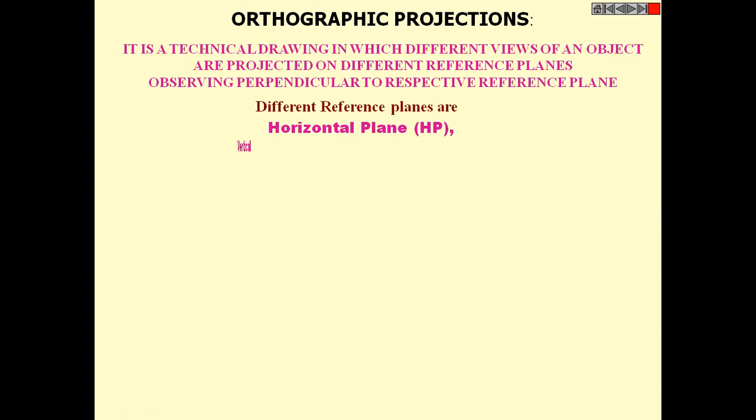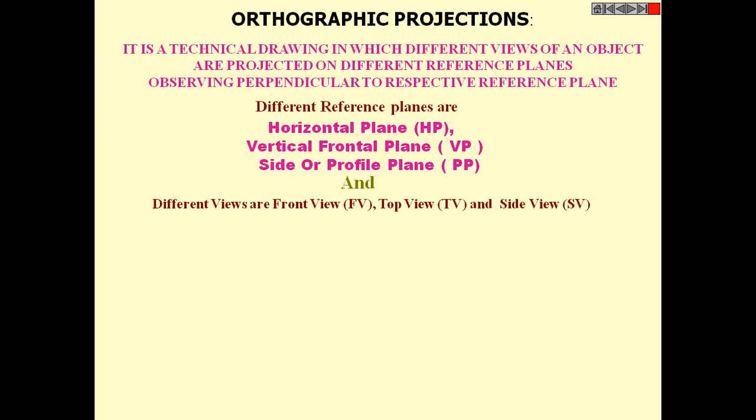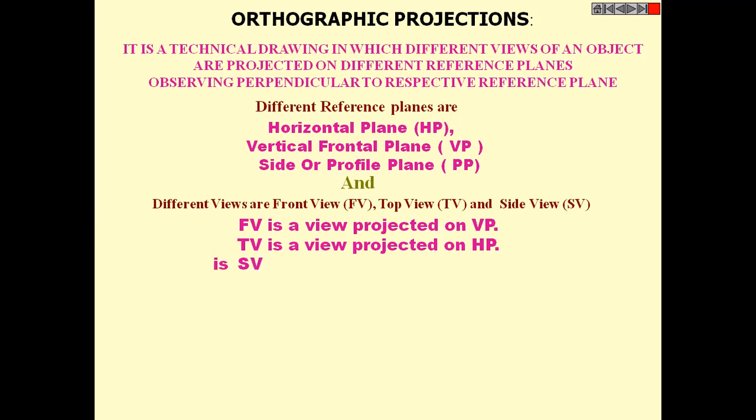The different types of reference planes are the horizontal plane, vertical plane, and side or profile plane. These are the three types of reference planes that we have for orthographic projection. Now, different views are the front view, top view, and side view, and they are related to the three types of planes. The front view is a view projected on the vertical plane, the top view is a view projected on the horizontal plane, and the side view is a view projected on the profile plane.